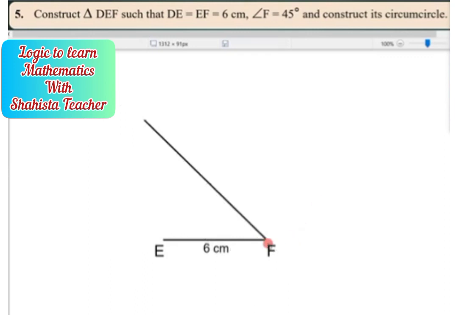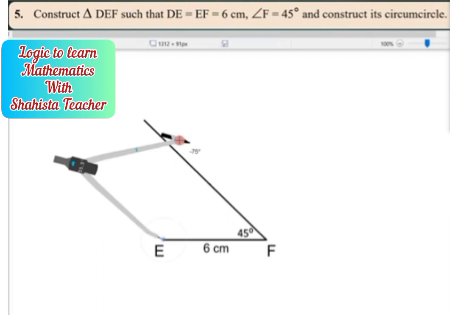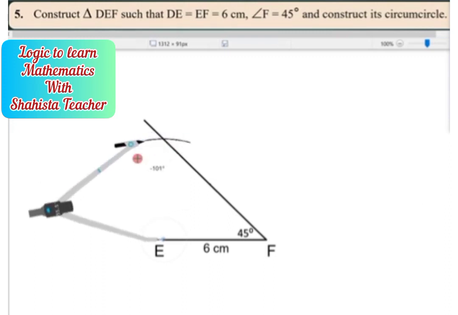After this, now with the help of E, we have to draw a 6 centimeter arc. From E we have to draw a 6 centimeter arc. So we are taking the compass and taking a 6 centimeter arc here.